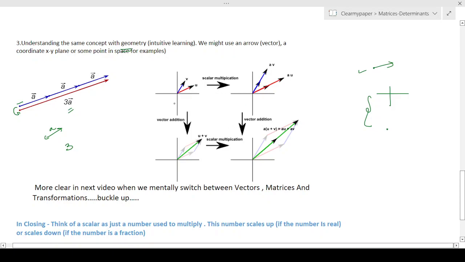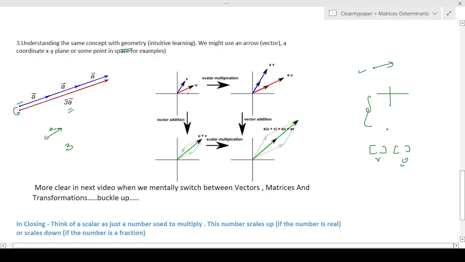And over here, in this picture, we're talking about just one vector, as if we just have one matrix. But let's say, what if we had 2 vectors? Over here, let's say this is v and this is u. What happens? We will talk about that in the next video. But assume that there are 2 vectors; how do you imagine in your head, from a geometric lens, what the addition and multiplication do? Addition we did see in the last video, but we will see the net effect of addition and multiplication here, kind of a teaser, and we'll discuss more later.